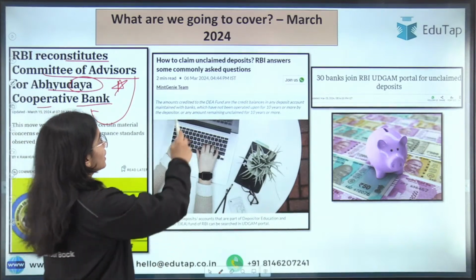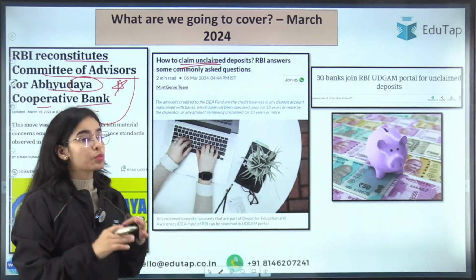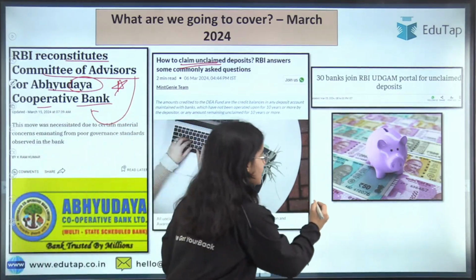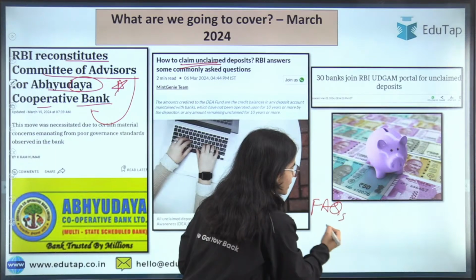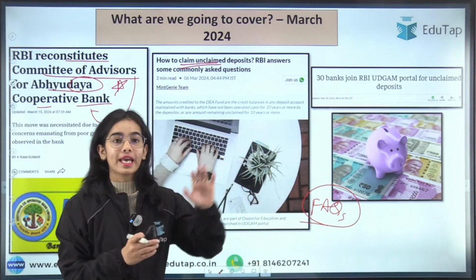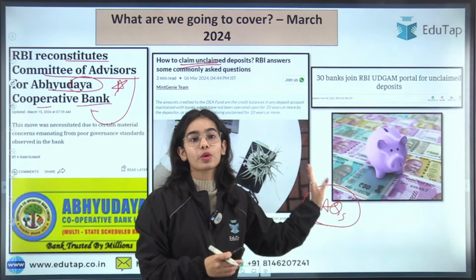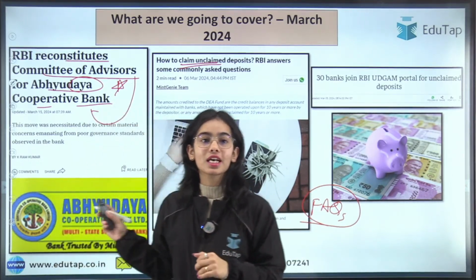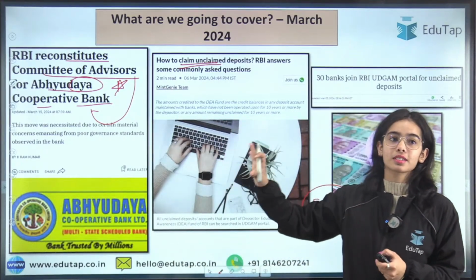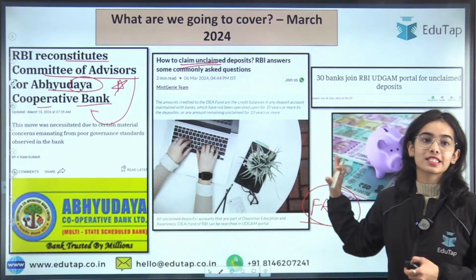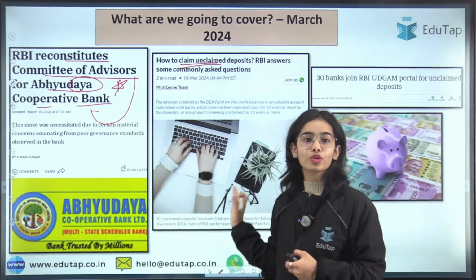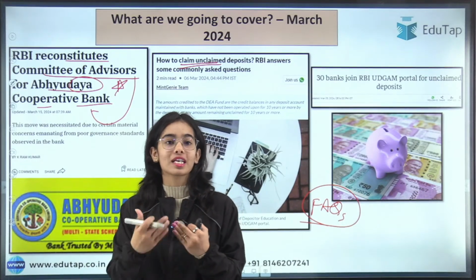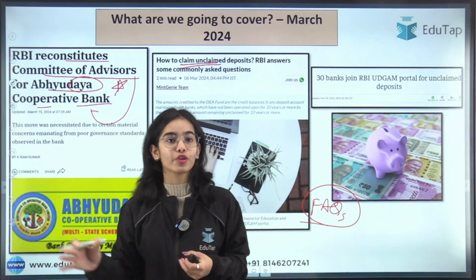regarding the Udgam. So today we are going to discuss what this Udgam portal is, as well as why the Reserve Bank of India has released the FAQs. There are the FAQs that have been released by the Reserve Bank of India explaining the Udgam portal. So we will discuss what these FAQs are. These are very important news articles. We are going to discuss the Committee of Advisors as well as the Udgam portal in today's session, and both of these news articles are important from your descriptive point of view as well as from your objective point of view. I will show you how.